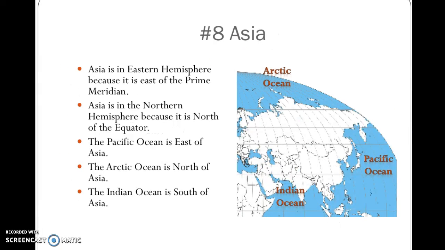Asia is in the Eastern Hemisphere because it is east of the prime meridian. Asia is in the Northern Hemisphere because it is north of the equator. The Pacific Ocean is east of Asia. The Arctic Ocean is north of Asia, and the Indian Ocean is south of Asia.